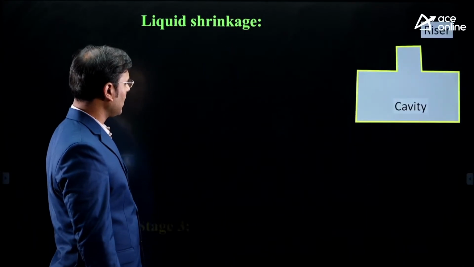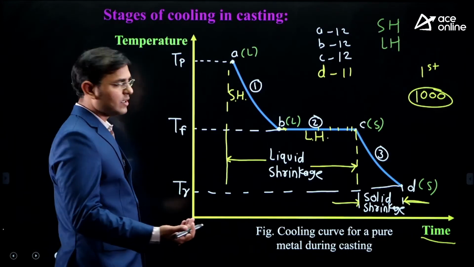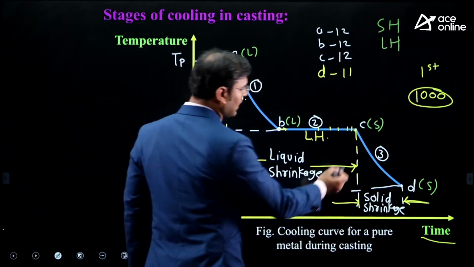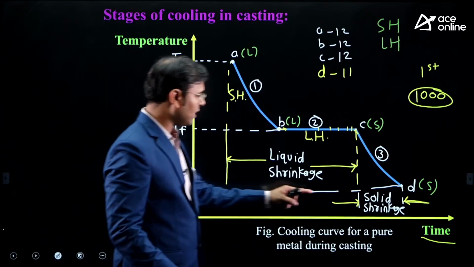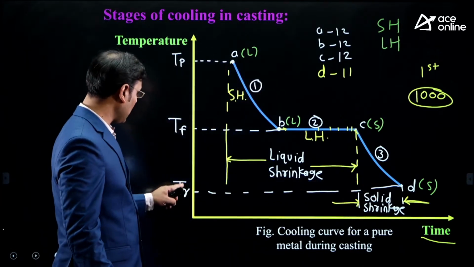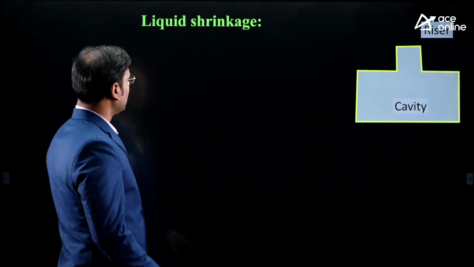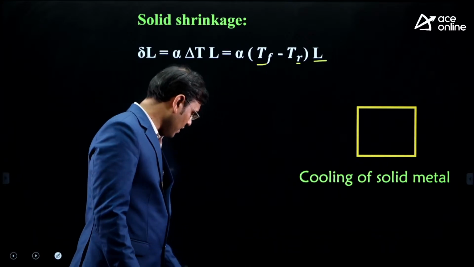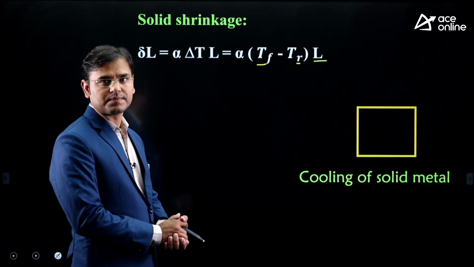Where is the freezing and where is the room? Just see where the solid shrinkage is going on. Solid shrinkage means shrinkage allowance. It is happening in stage 3 from C to D. And what is the temperature at point C? TF. What is the temperature at point D? You can see TR. Then what is this difference? TF minus TR. And here we got the formula for delta L, the change in length for solid shrinkage.